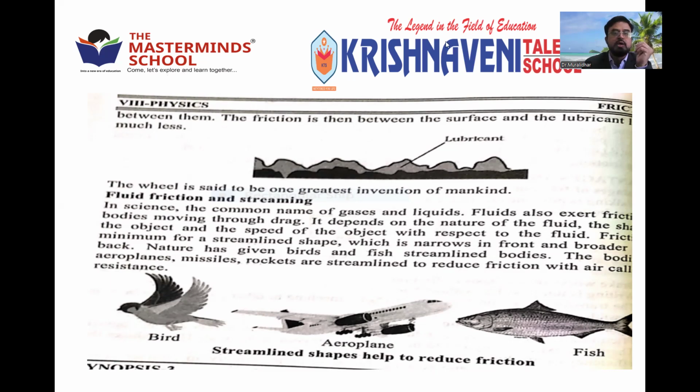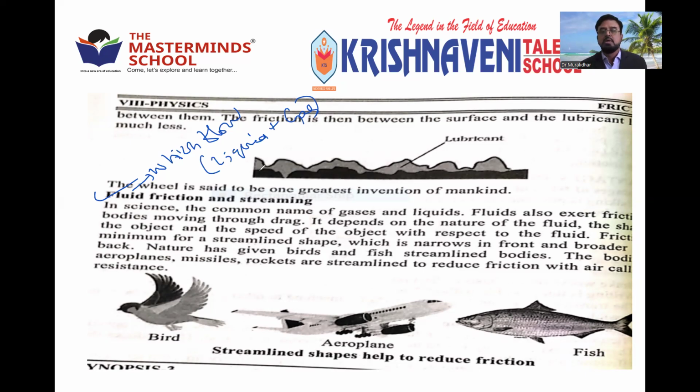Then one more beautiful thing we learned in the last class is about fluid friction. The friction exerted by liquids or gas also. What is fluid? Both liquids and gas. Fluid is nothing but that which flows. Solid won't flow. If you place a solid in any place, it won't move. But liquid and gas will flow. So liquid plus gas together are called fluids. Not only solids exert friction; between liquids and gas also friction can be seen.